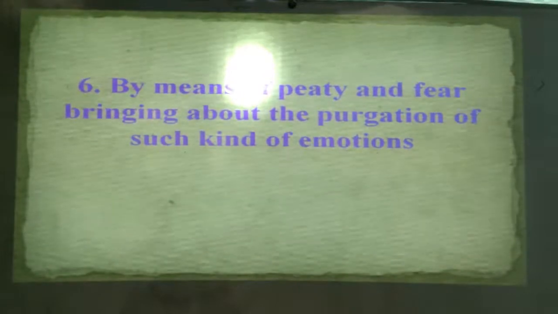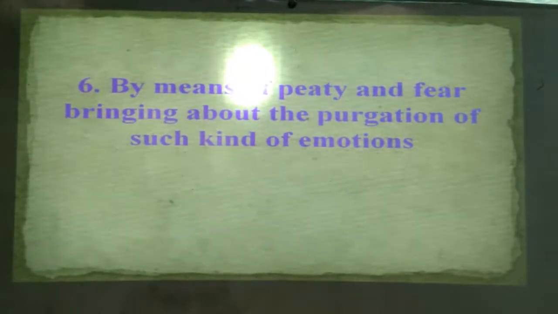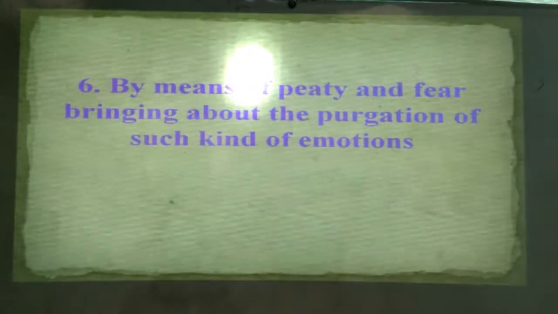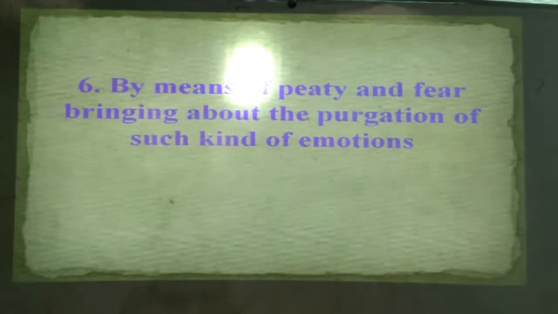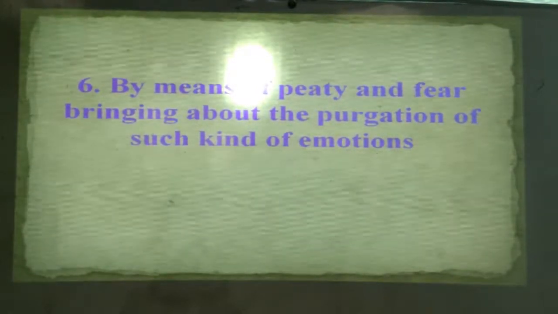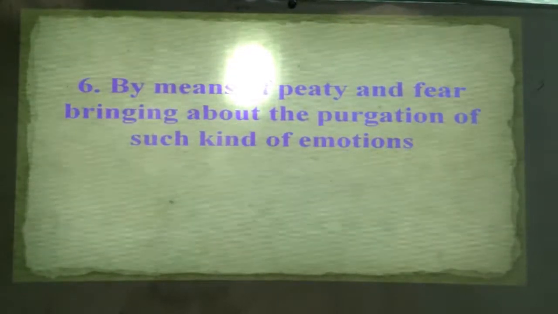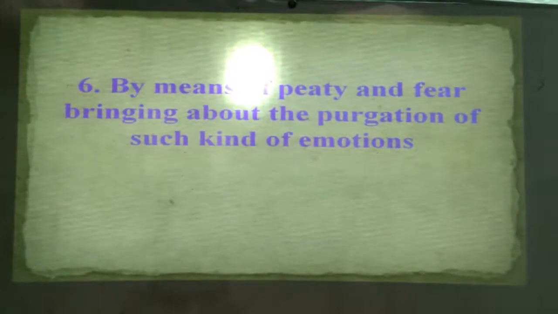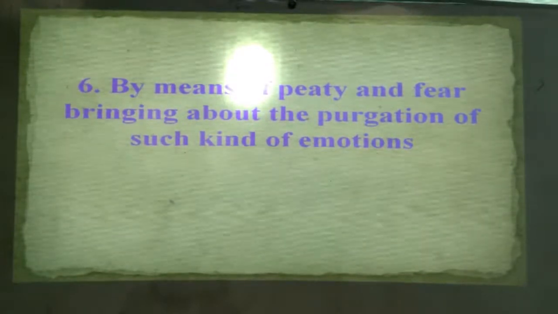When he is represented, he may deserve our pity and fear, which will purge such emotion in our mind as well. That type of thing is appropriate to enhance pity and fear. Otherwise, it will not purge such kind of emotion.